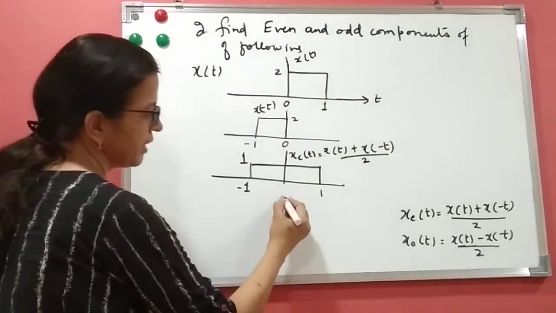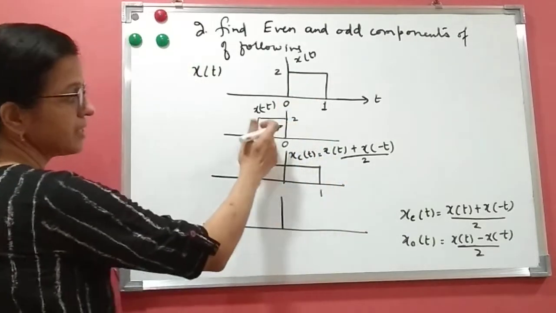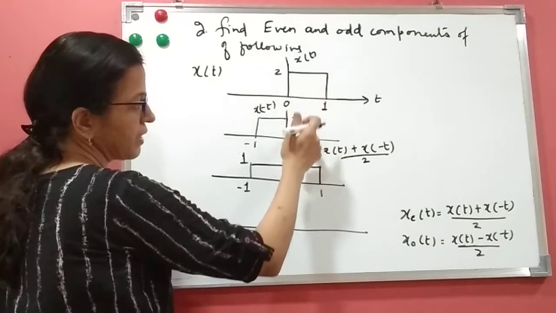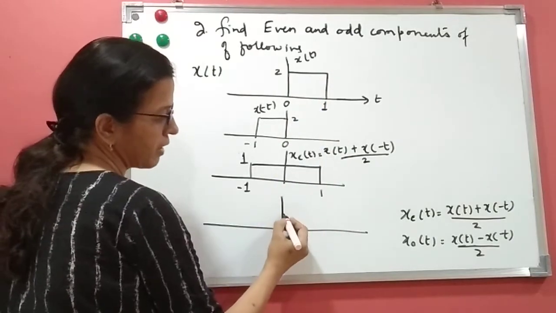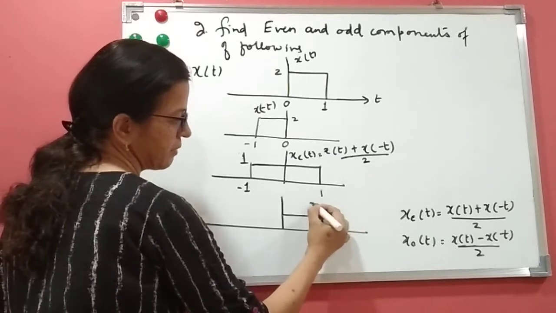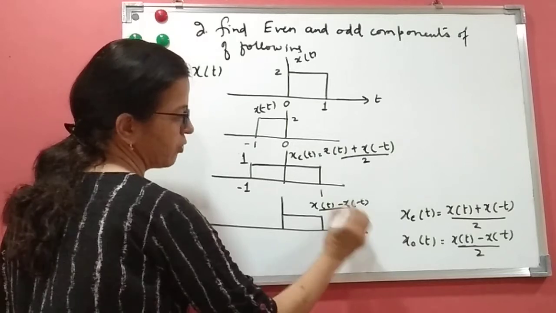Right. Similarly, what will be xot? Xot will be this minus this divided by 2. So when I do this minus this, it will be 2 minus 0 is 2, and 2 divided by 2 is 1. I'll get this as x of t minus x of minus t divided by 2.